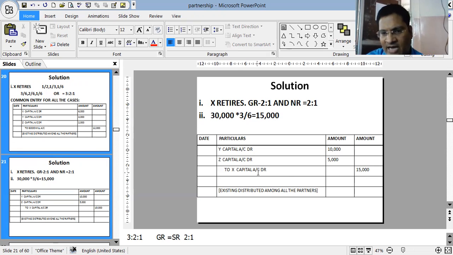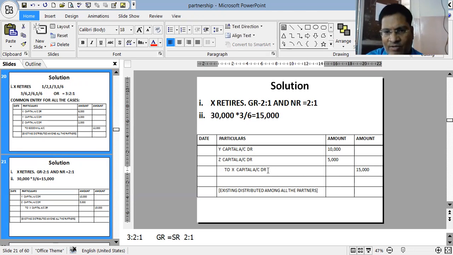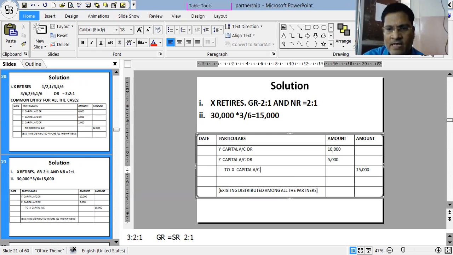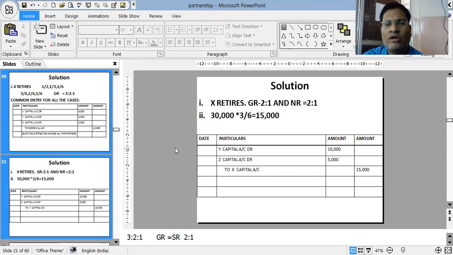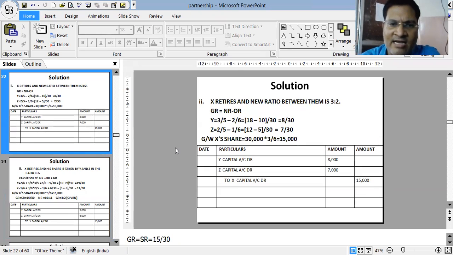So X, the retiring partner, has been credited with 15,000, which is shared among the existing partners in their gaining ratio, which is 2:1. So Y's capital account is debited 10,000 and Z's capital account 5,000. So this was the first case in which no other information except the old ratios is given and one of the partners is leaving. Now let's understand the second case.